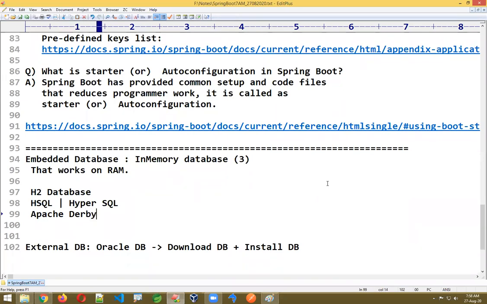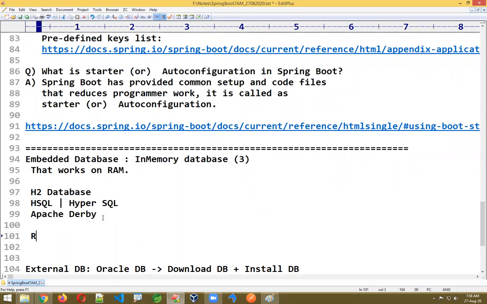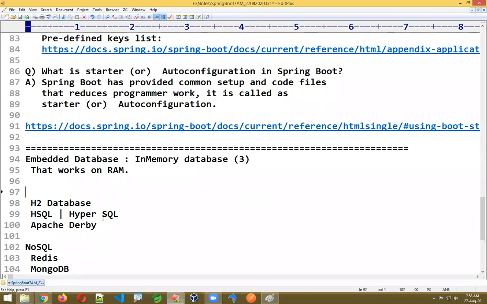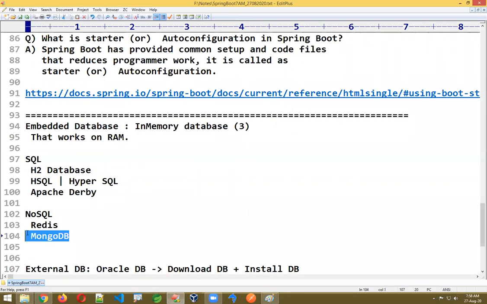For every requirement, Spring Boot gives multiple options. Now these are SQL based databases. There are also in-memory databases for Redis and for MongoDB. These are for non-SQL or NoSQL, and those are for SQL. Yes, of course, I'll teach MongoDB. That is called embedded MongoDB. I'm just giving an overview here.